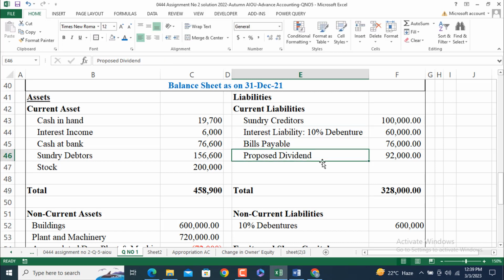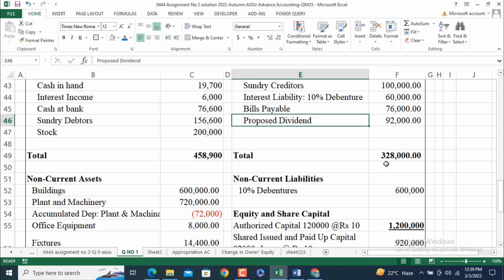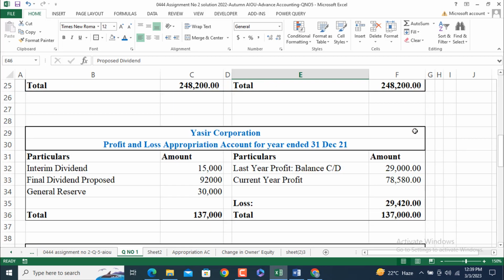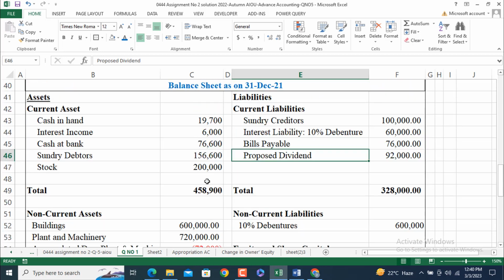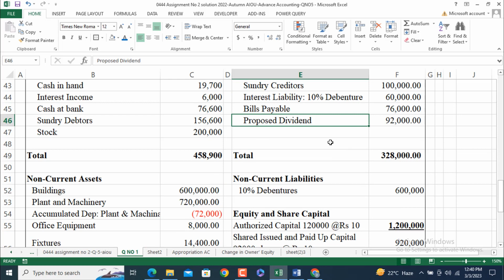Bills payable 76,000, proposed dividend 92,000, which is also part of the profit and loss appropriation account here, but here it becomes a liability, because we didn't pay this to the share capital holders, we just created a liability against this proposed dividend.